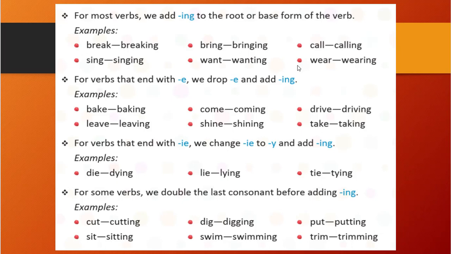For verbs that end with e, we drop e and add ing. You see here, bake, this word. When the ending is e, like this way, e is there in the ending. So in that situation, what will we do? We will remove this e and we will write baking with ing.